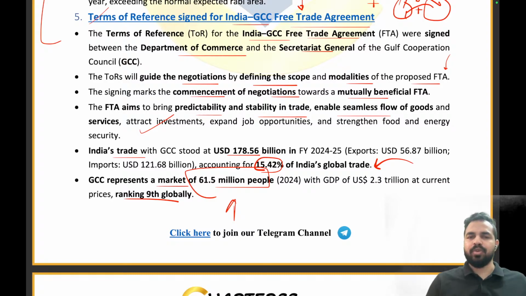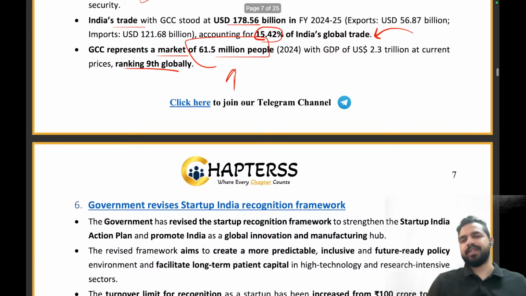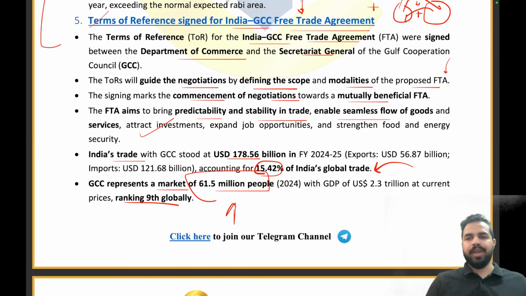You will always love to join those sessions and stay connected with people who help you in something. Let's take an example: if I was not giving you any knowledge or any good information, then why would you come here every day to attend the sessions? You wouldn't be coming here. Similarly, India already has a very high-valued bilateral trade relation with the GCC, and now we want to take it to the next level. That's why we are having the terms of reference for the FTA agreement between India and GCC. Clear, everyone? Are you able to understand this part from the examination point of view?